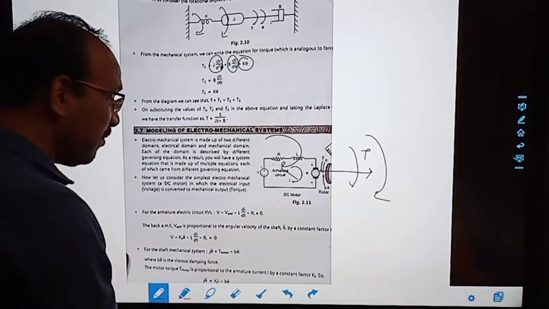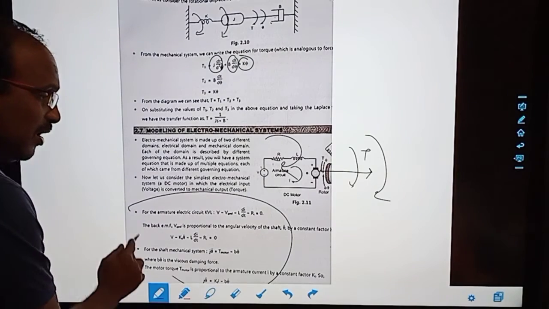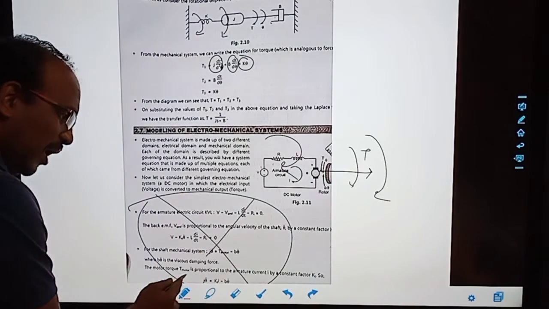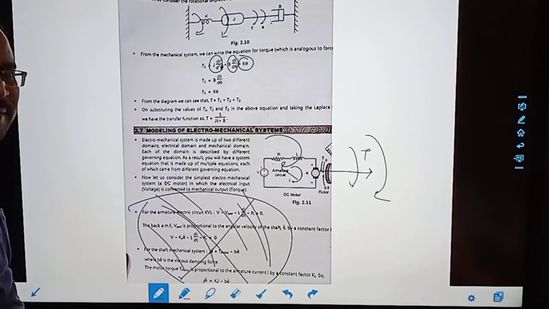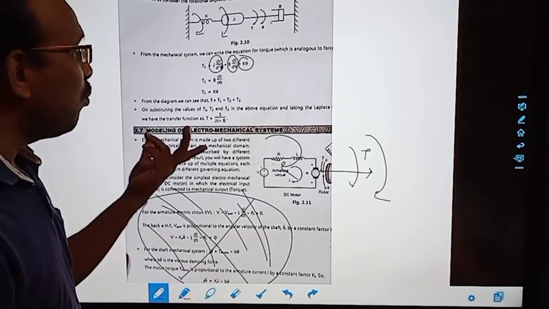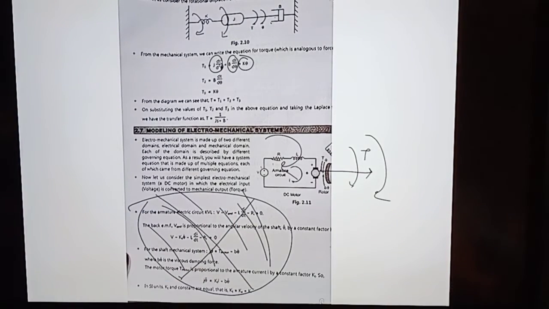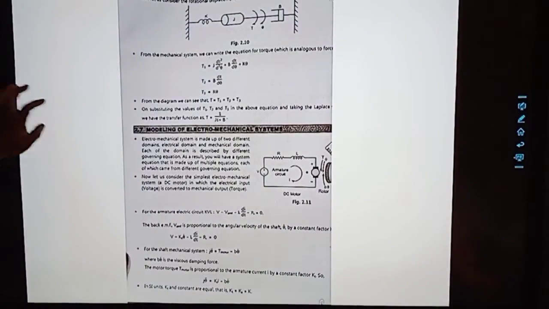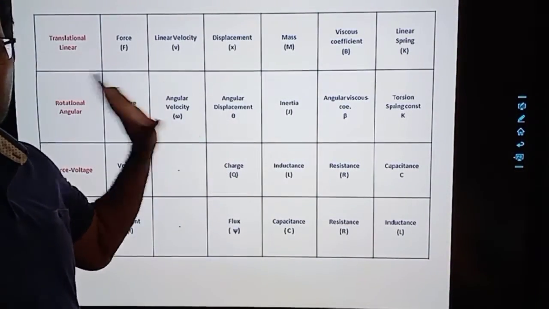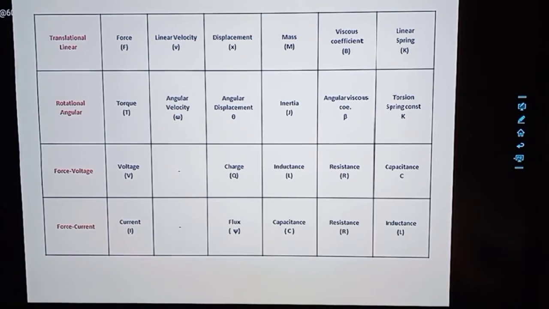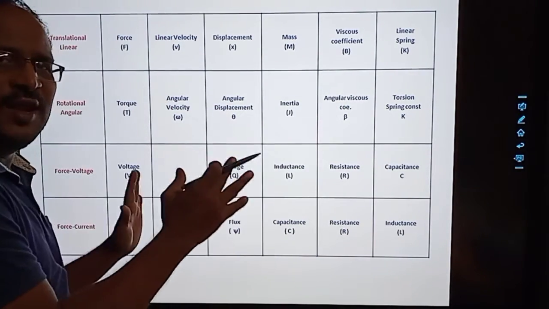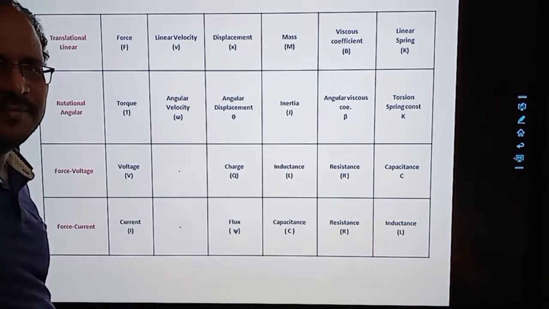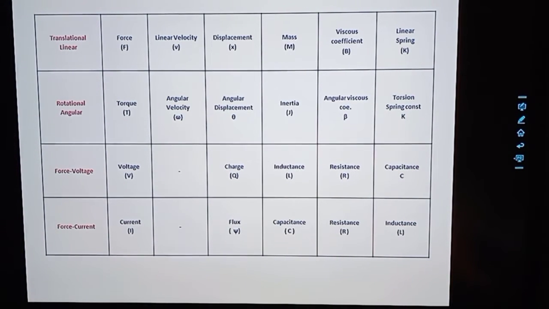See, in the syllabus, the mechanical module is not expected. They have mentioned, don't do mechanical modeling. Then what is expected for the MCQs? So this part is very, very important for MCQs. If you know this chart, at least 2-3 MCQs will be covered. See, this is a very important part.